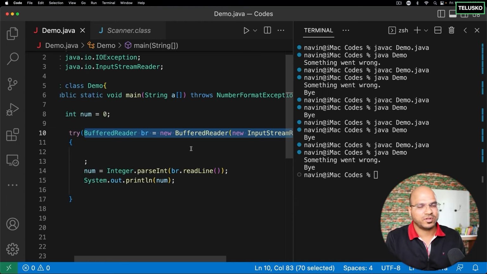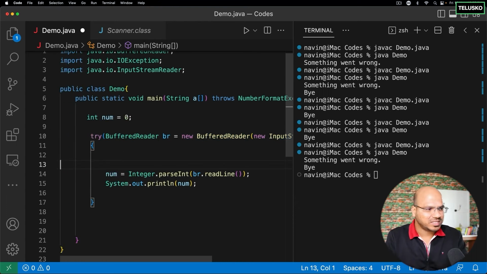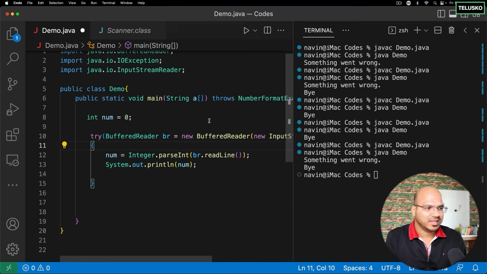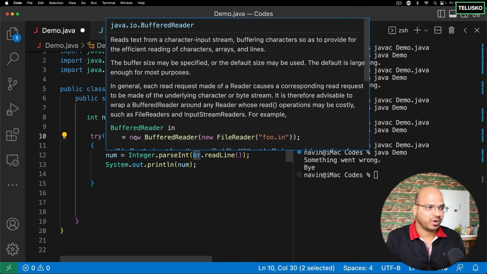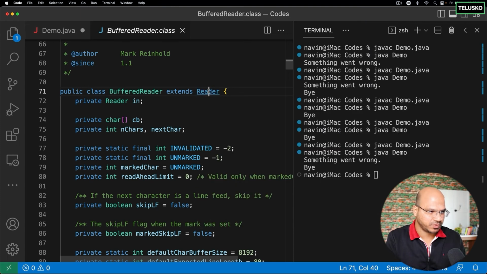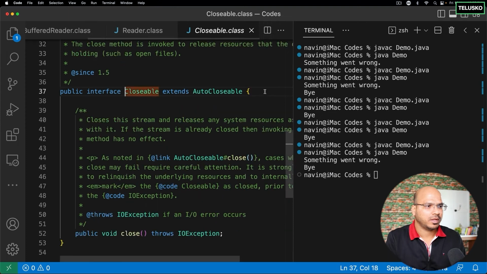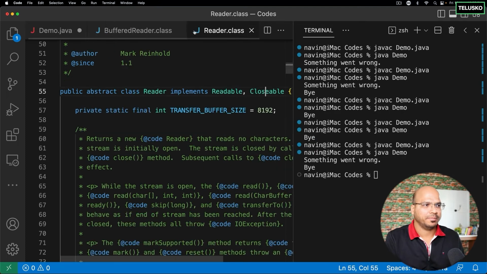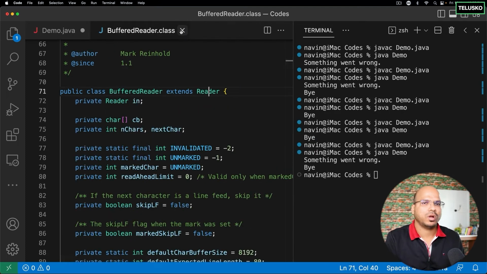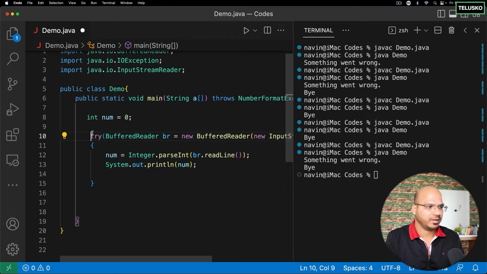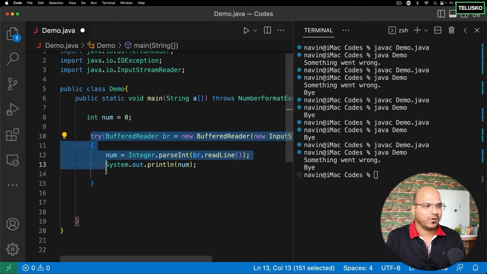Now, what's the advantage of this? The advantage is once the try gets over, this resource will be closed automatically. It's because if you go to BufferedReader, it extends Reader. And if I go to Reader, you can see it says Closeable. And if I go to Closeable, it is AutoCloseable. So whenever you have a class or interface which is AutoCloseable, it means that it will be closed automatically with the help of try. You don't have to do the closing manually. So this is try with resources.